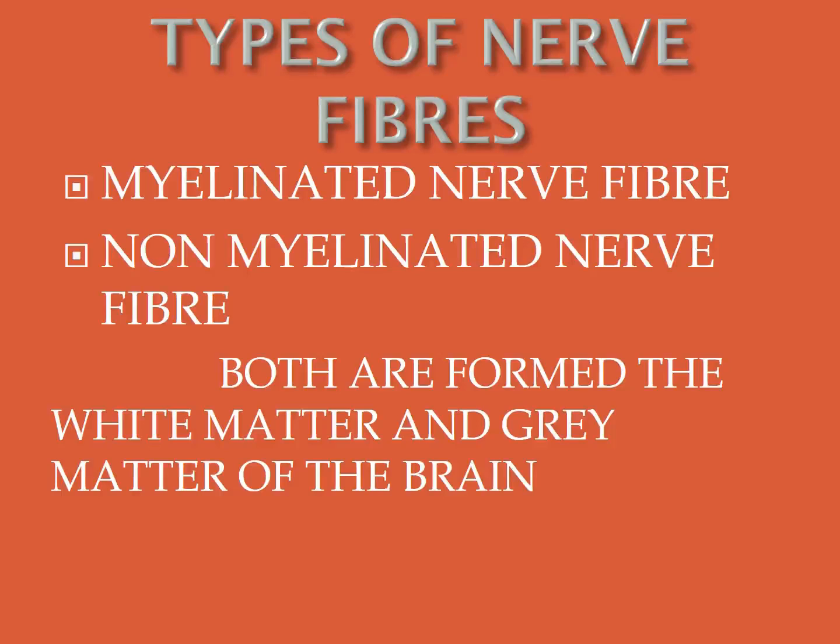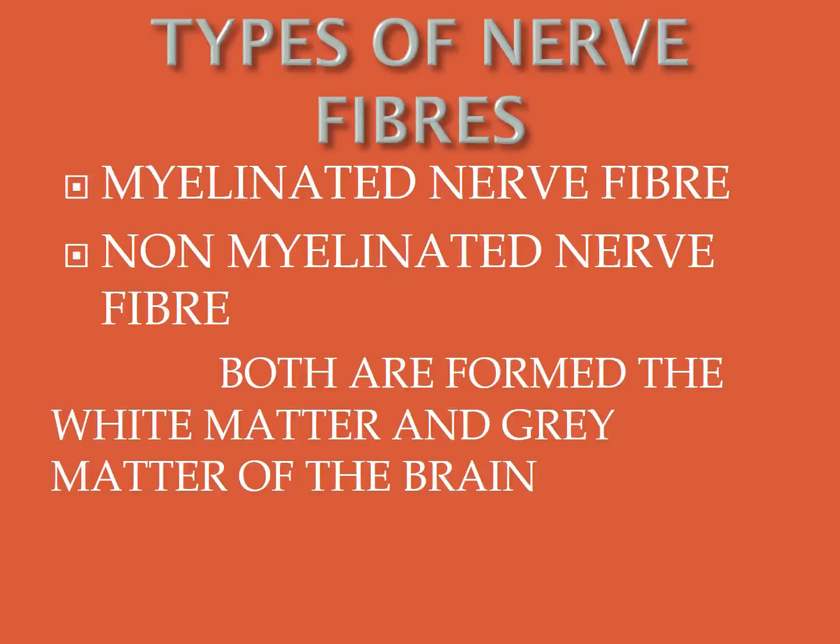Information from the receptor is transmitted as an electrical impulse and is received by the dendritic tips of the neuron. We already studied dendrites. This impulse travels from the dendrites to the cell body and then along the axon to its terminal end.